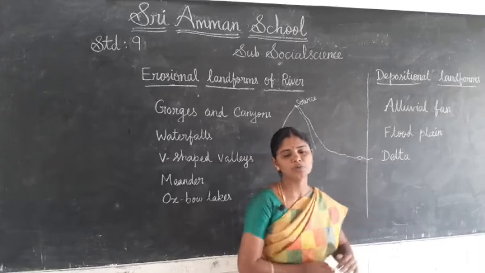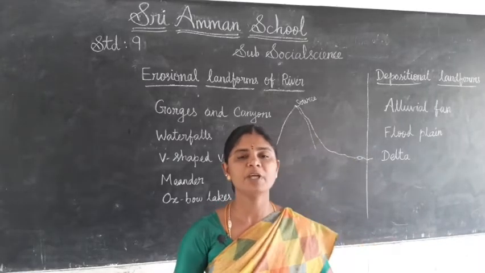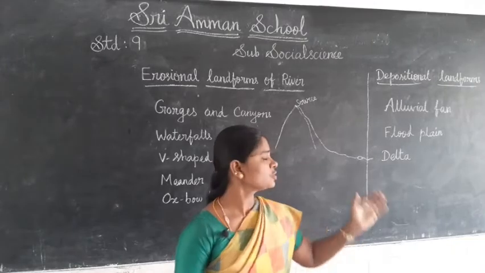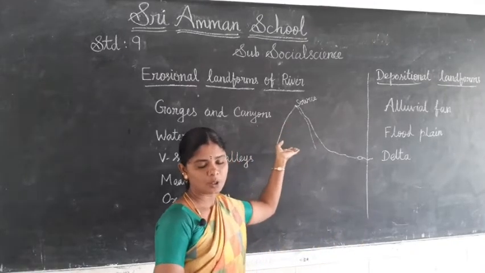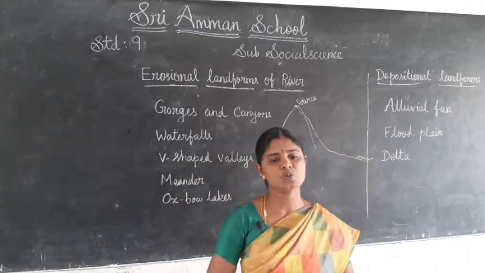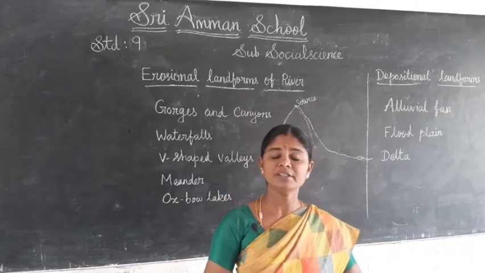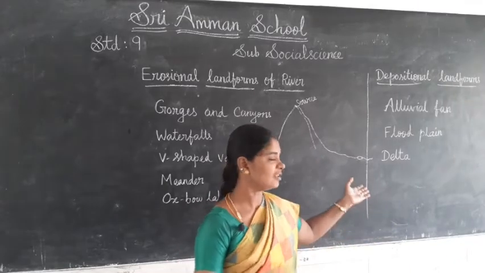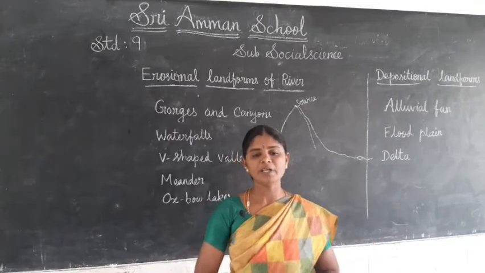Usually rivers start from mountains or hills; that originating place is called the source. And where it joins another river, or sea or ocean, that is called the mouth of the river.